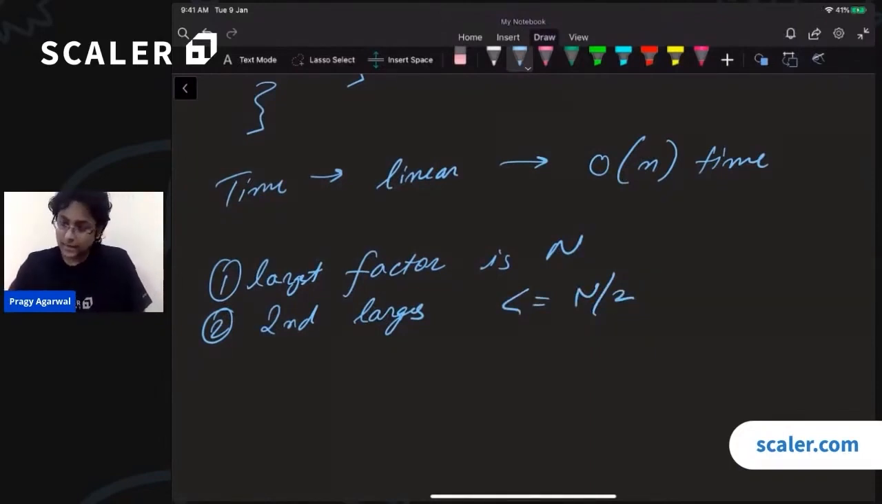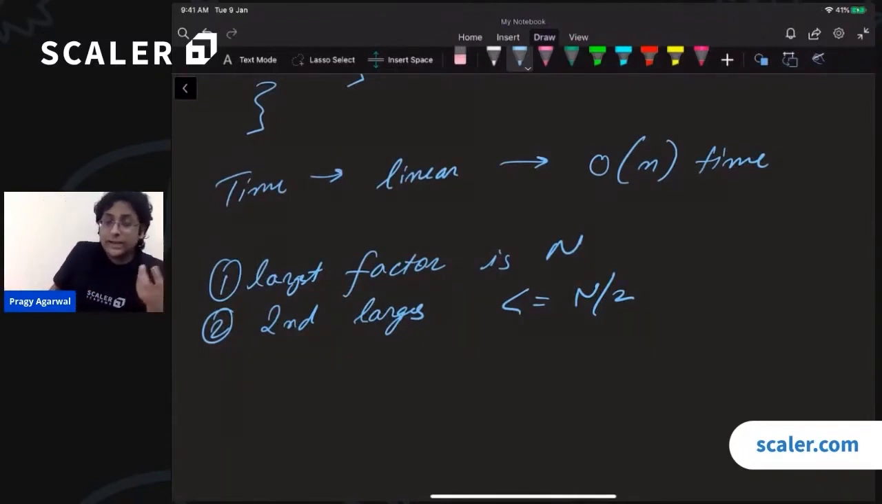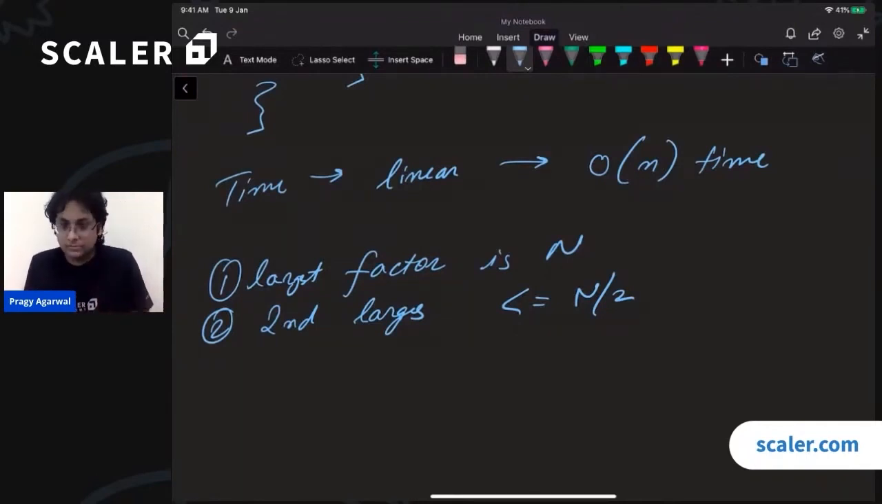Why? Because if it is greater than n by 2, then its corresponding pair will not be an integer. Divisors always come in pairs. 2 is the smallest integer that might divide this number apart from 1.